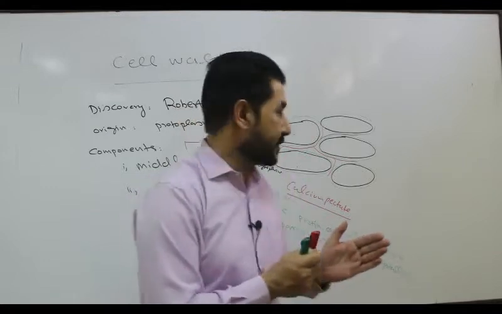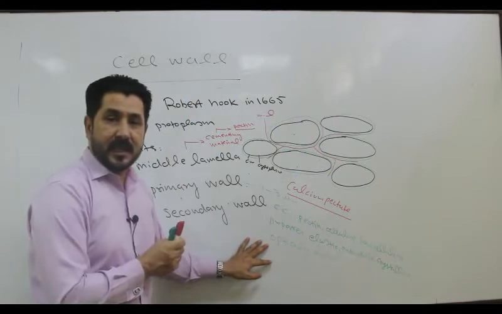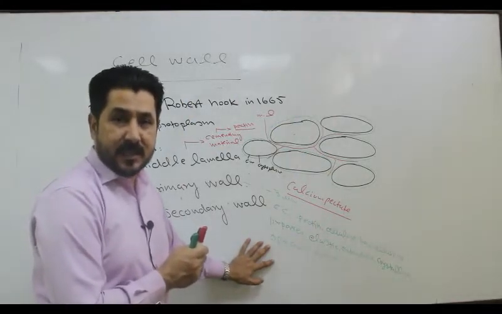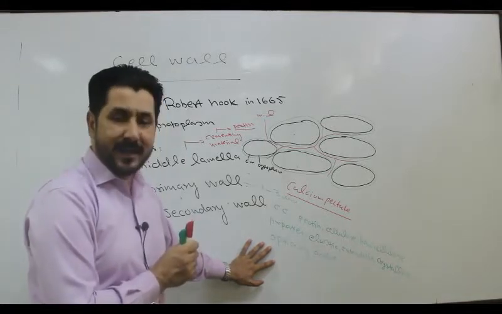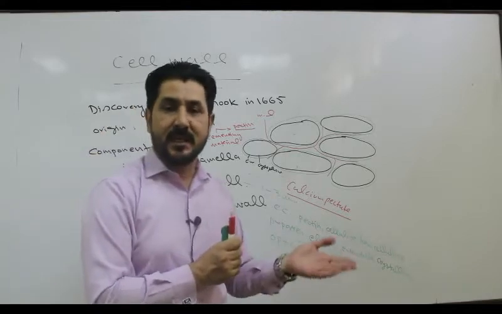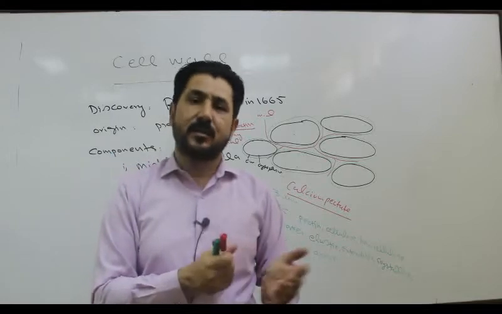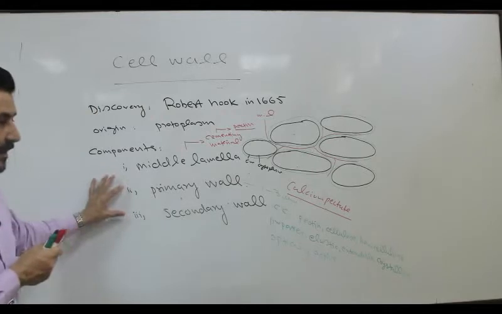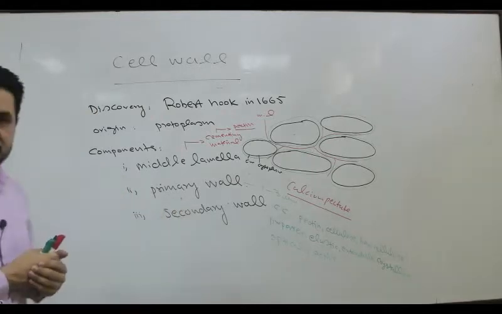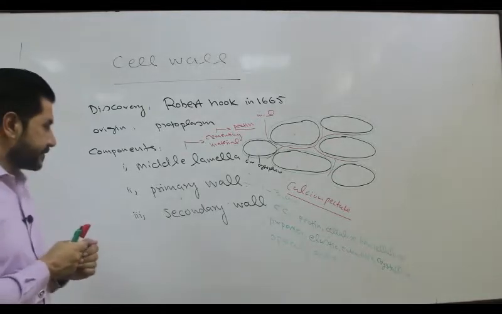So that is why this property is called optical activity. So these are the properties of what? Primary wall. It is elastic, extendable, crystalline, optically active.